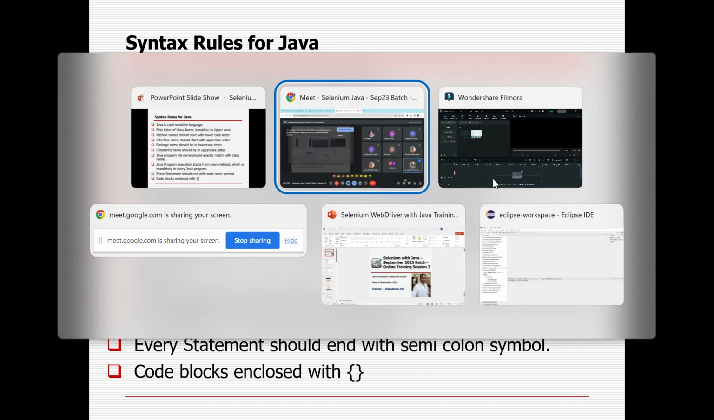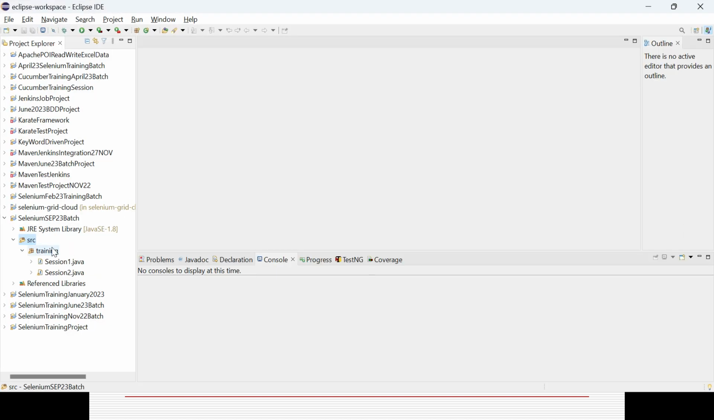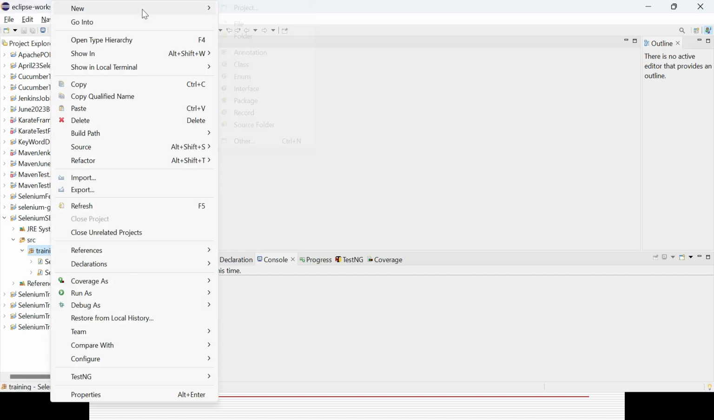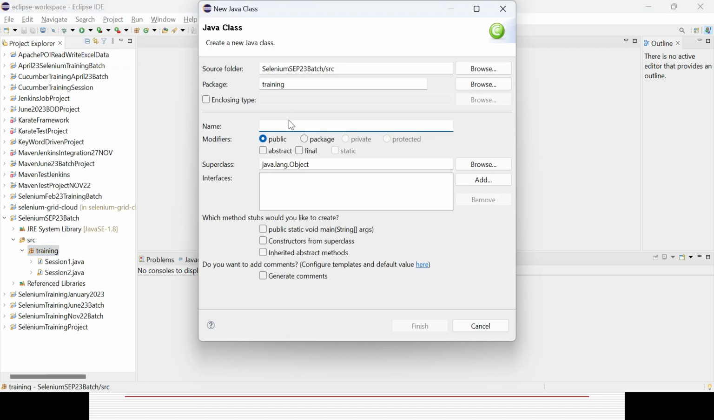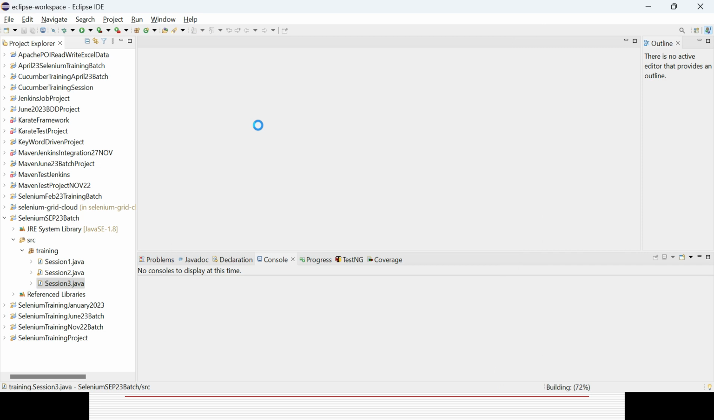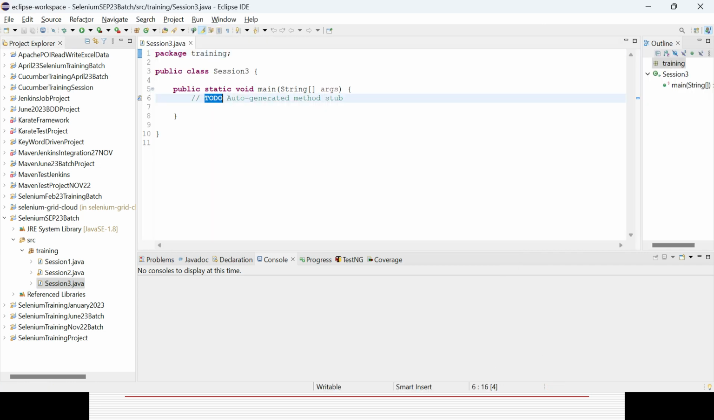So let's create a class first. This is our project and this is our package, training. I will create a simple new class because we are creating a Java class. Here I can give the name session 3. Whenever you are creating the class, you select the public static void main method, right? I will explain that one. Also the SOUT method, for printing something in the console. Say, my first hello Java program.